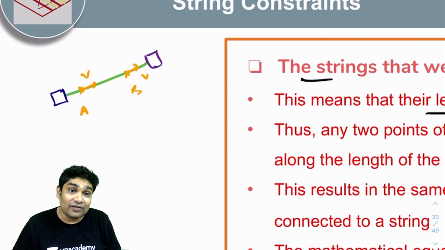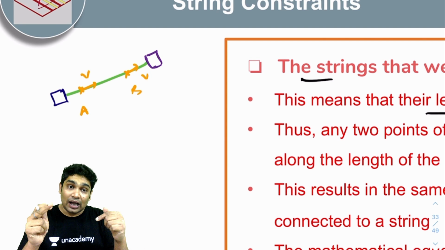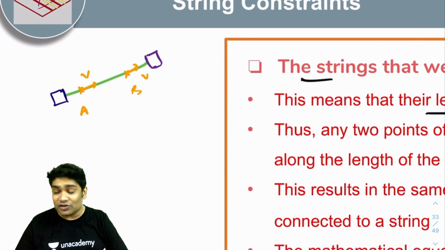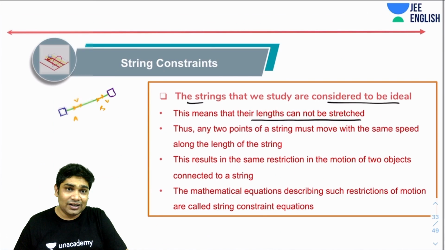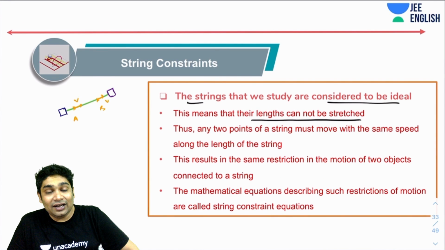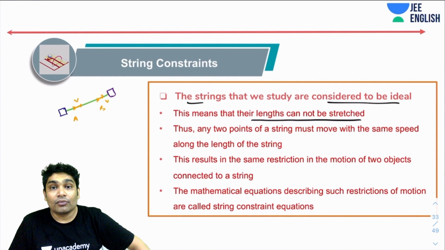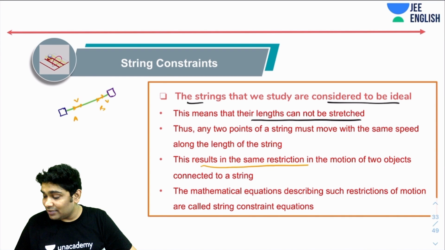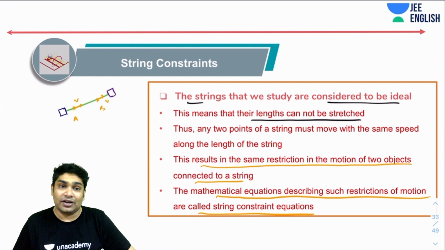Why? Otherwise, A and B would have become either farther away or would have come closer, which would also not be allowed in a tight string. Otherwise, the tension would become zero. So this results in the same restriction in the motion of two objects connected to any string. And the mathematical equation describing this restriction is called the string constraint equation.